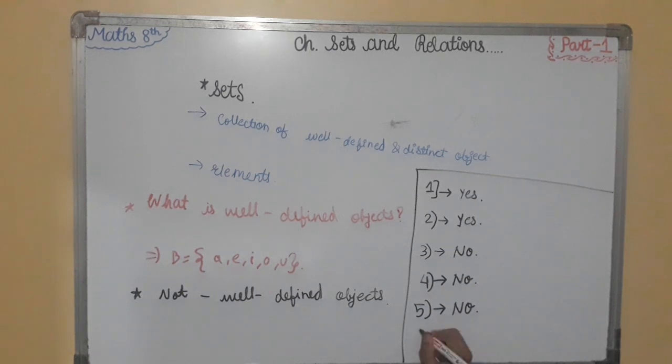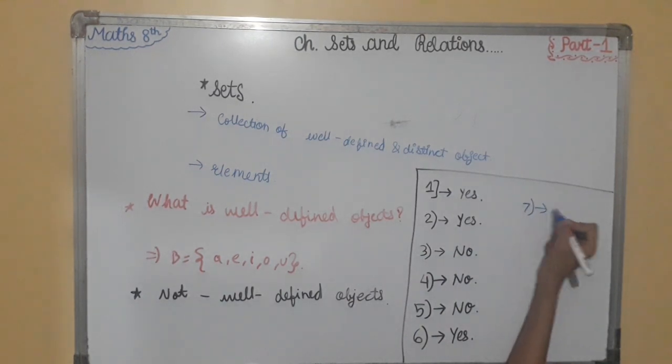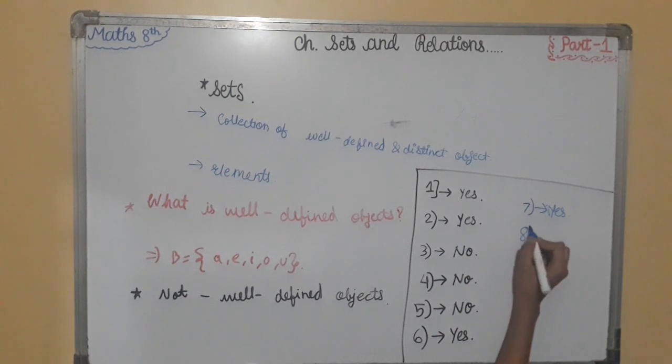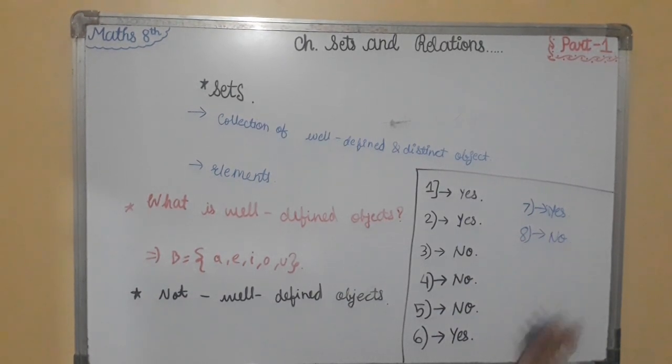Sixth is, all teachers in a school. So yes, it is a well defined set. In a school there are teachers, every teacher. Yes, it is a well defined set. Seventh is, all musical instruments. So yes, it can be a well defined set. Eighth is, all tasty fruits. So no, it is not a well defined set, because every fruit cannot be tasty. Some fruits are not tasty.